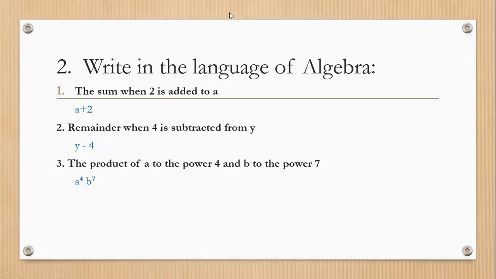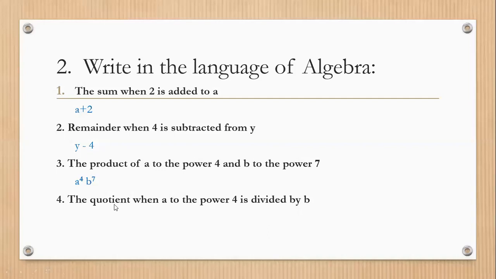Clear? Now, the quotient. The quotient when a to the power 4 is divided by b. What is the meaning of quotient? It is the result obtained by dividing one quantity by another. When we divide any quantity by another, the result we get is called the quotient.